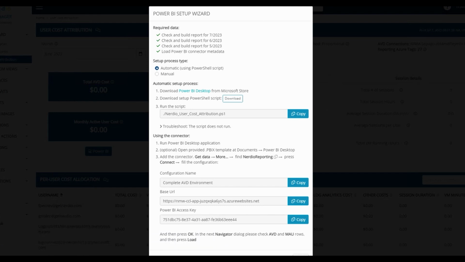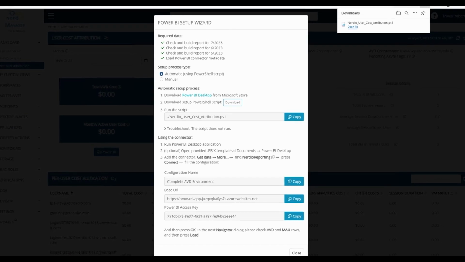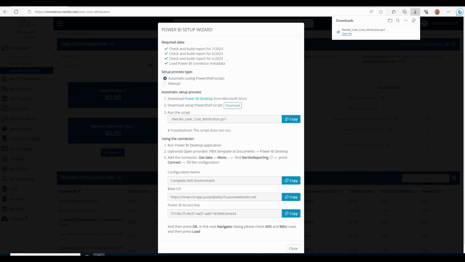The automatic setup process starts with a link to the Power BI desktop. Use that link if you have not yet installed Power BI. Be sure to close Power BI desktop if it's running before the next steps. Next, click on the download button to download the PowerShell script. If you get a security warning, click on the option to approve the download. Once downloaded, we'll open PowerShell and run the script. That will finish the setup process.